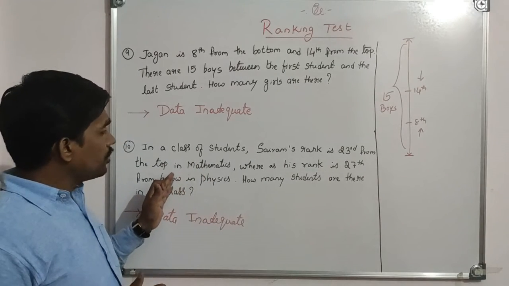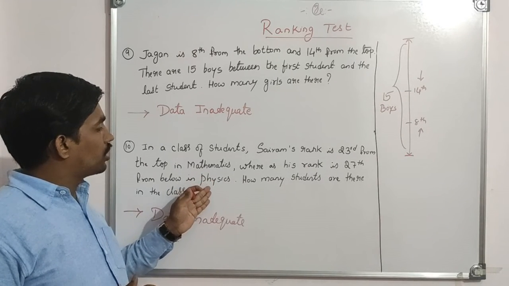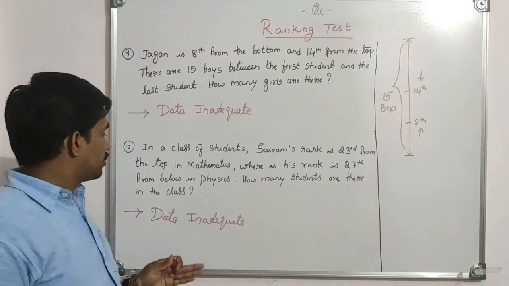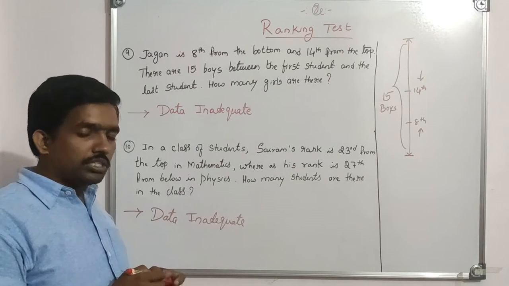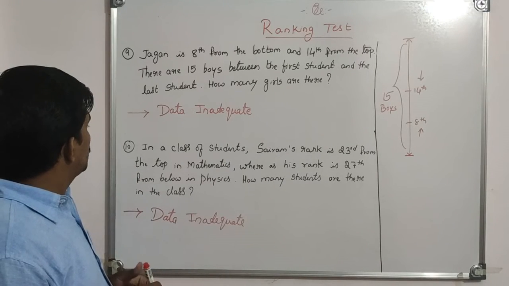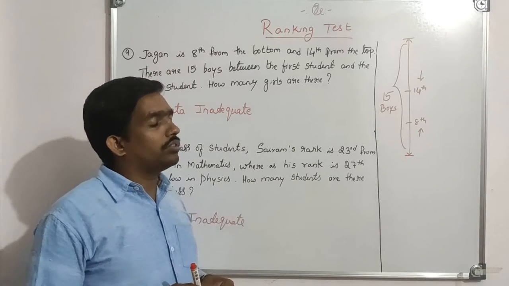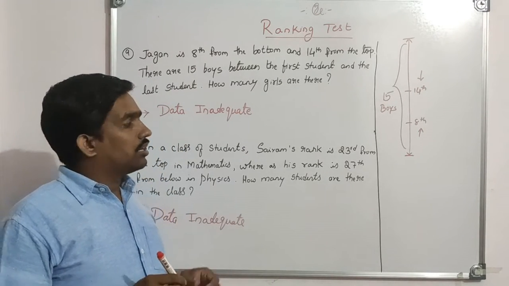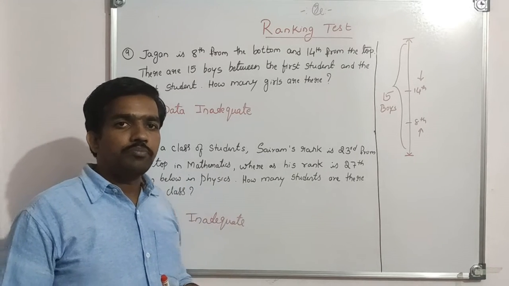But they have not mentioned the physics total strength and the mathematics total strength. So data is inadequate. The given information is insufficient. So these are the 10 questions I told you in this class. In the next class we will continue this chapter. Okay, thank you.